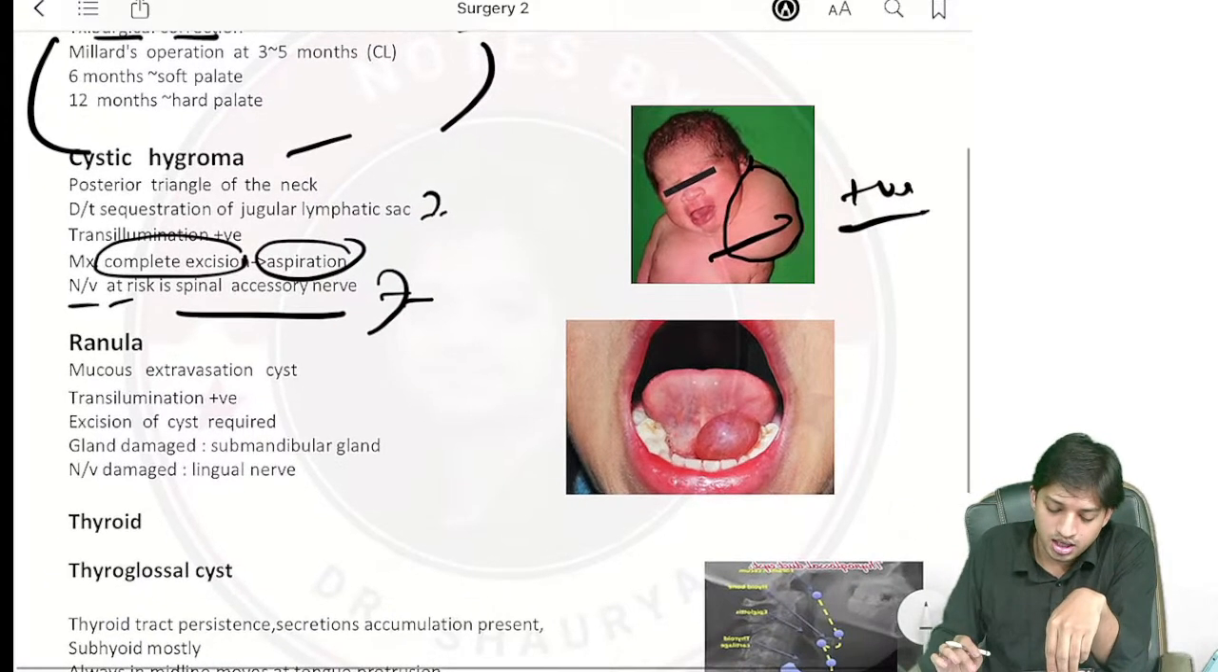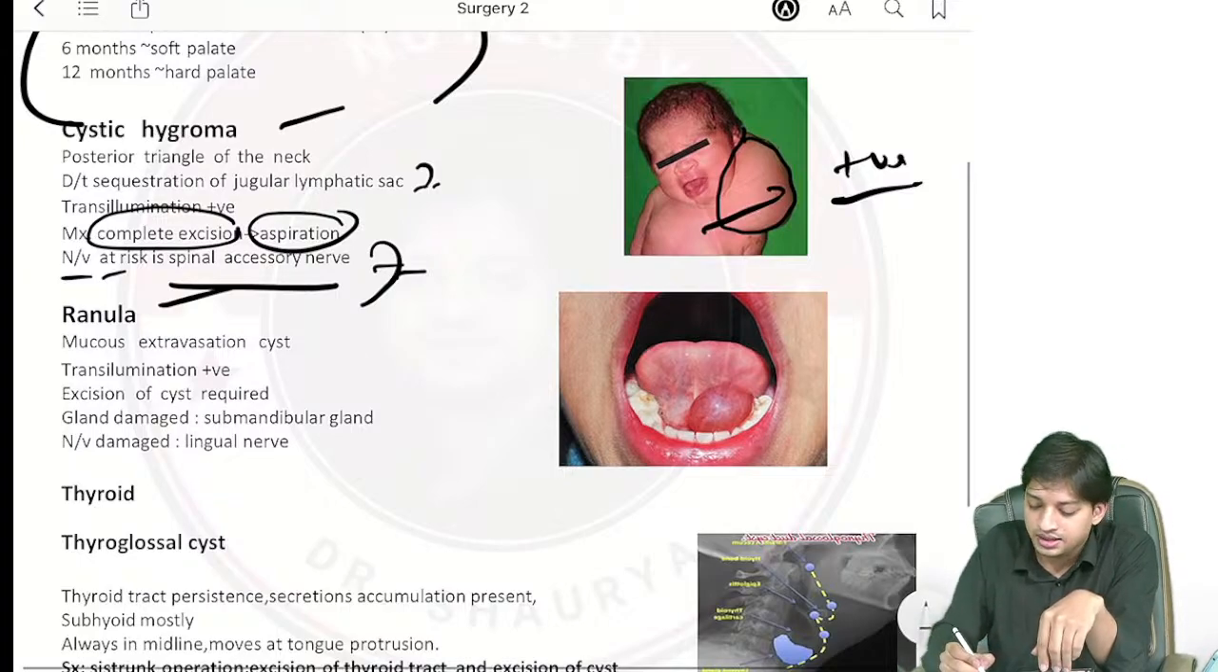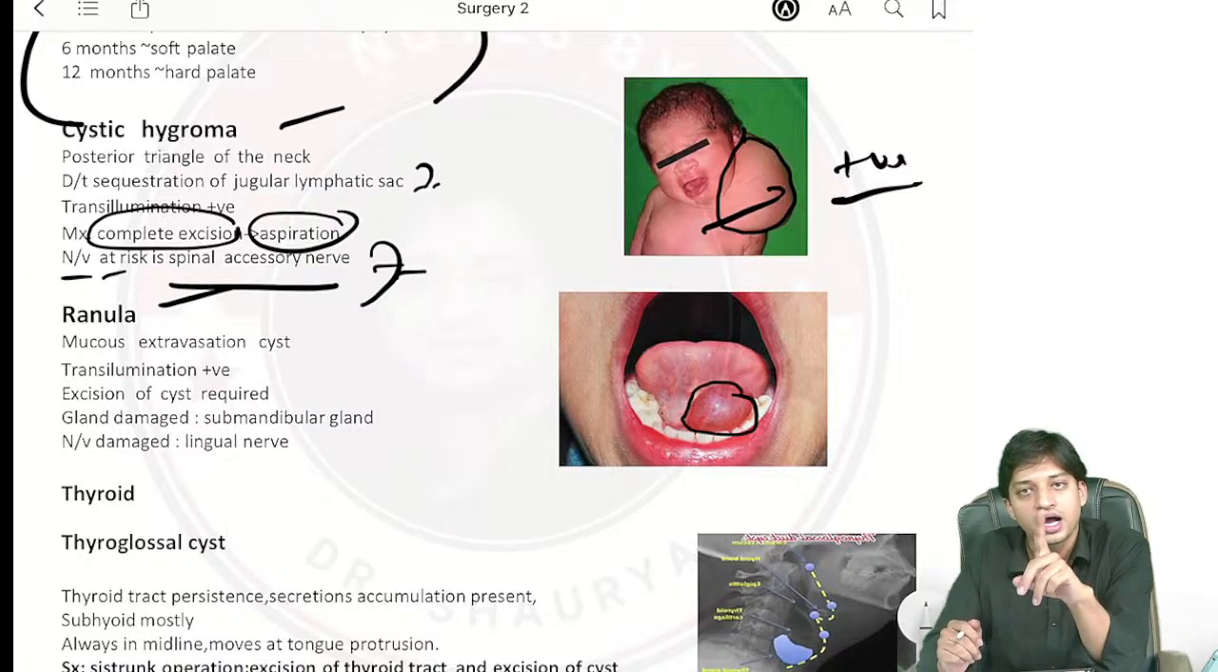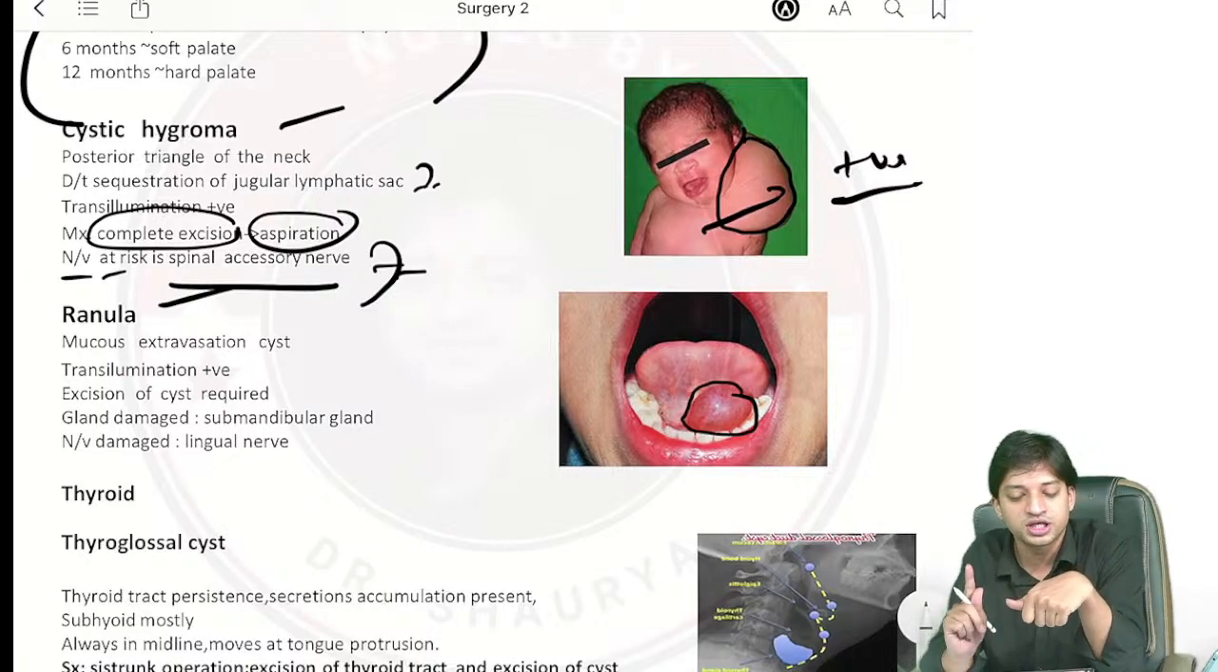Done, guys. Coming to the ranula. What is a ranula? You can look at the image. It is a mucus extravasation cyst. Now, again, since it is a cyst, the trans-illumination test will be positive.